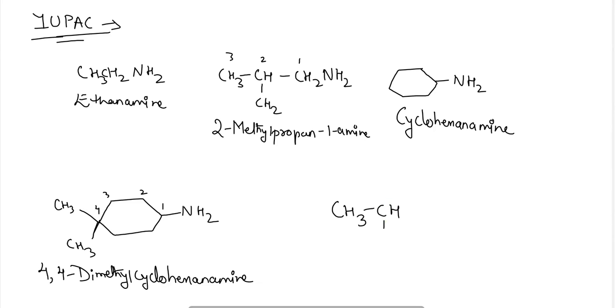CH3 CH NH2 CH2 CH3. Okay, so here the name of this compound will be butane-2-amine. Okay, butane-2-amine. So this is the way of the IUPAC naming structure for the compound.